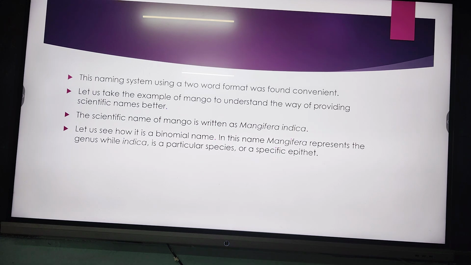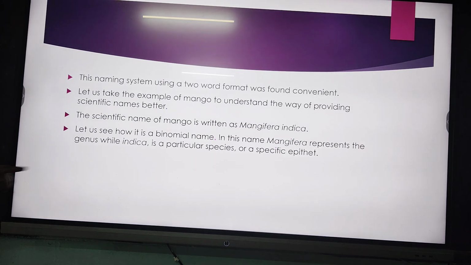By this binomial nomenclature, it becomes very convenient for the scientists, and it is also very good that we know a species by a unique name, which is universally accepted in the scientific community.